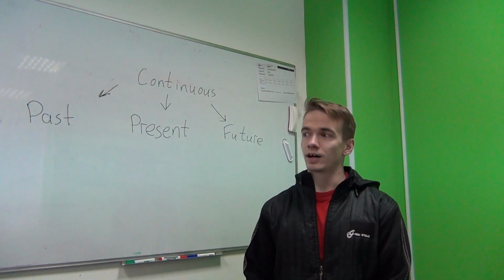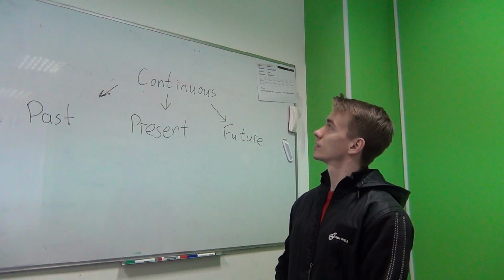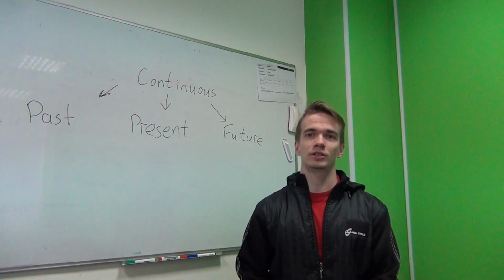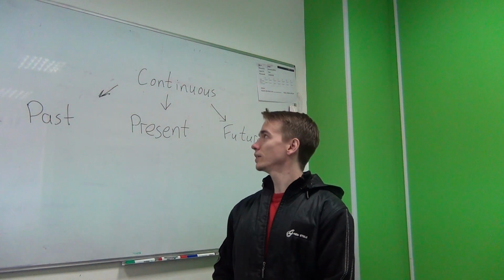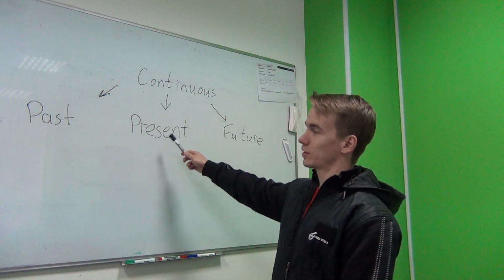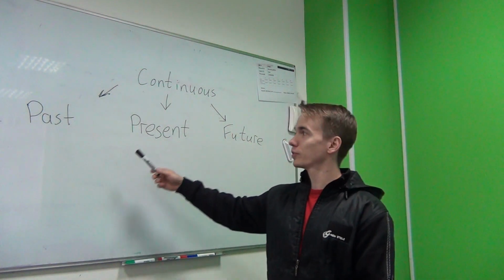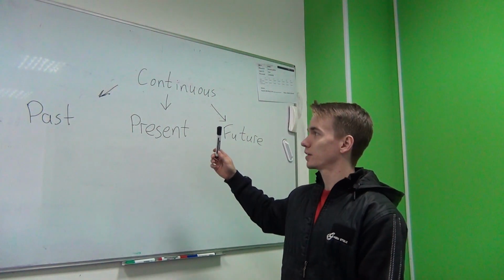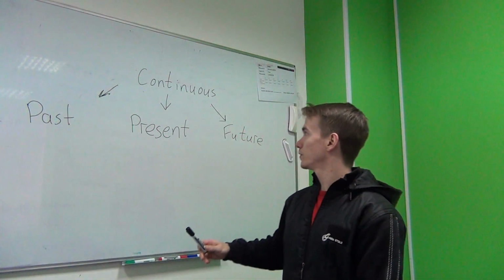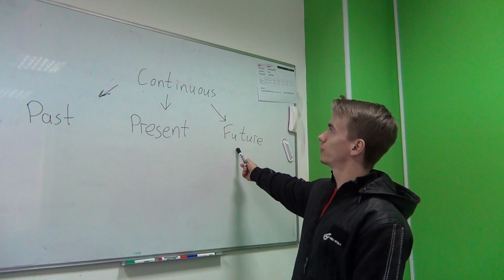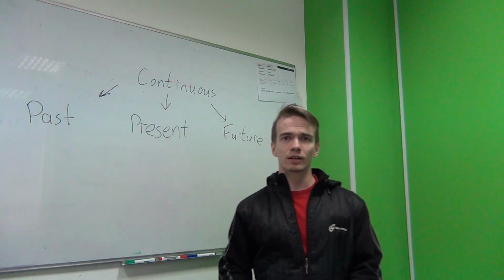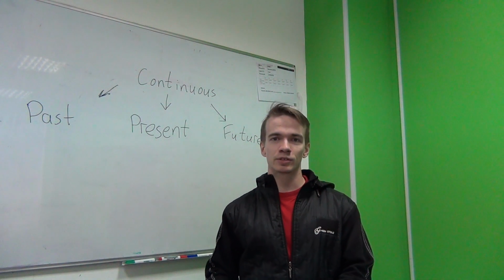So, today's topic is continuous tenses, and we have three basic continuous tenses. The first one is present continuous. This tense is the most popular among all the continuous tenses. Secondly, we will talk about past continuous tense, and for the end we will talk about future continuous tense. So, let's start from present continuous tense.